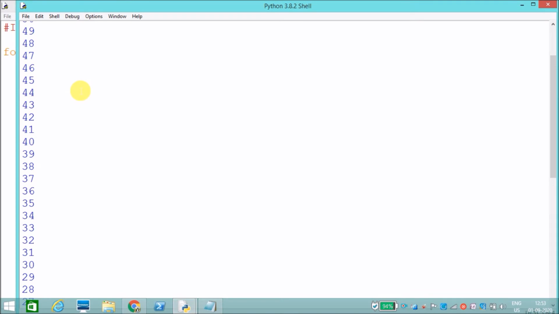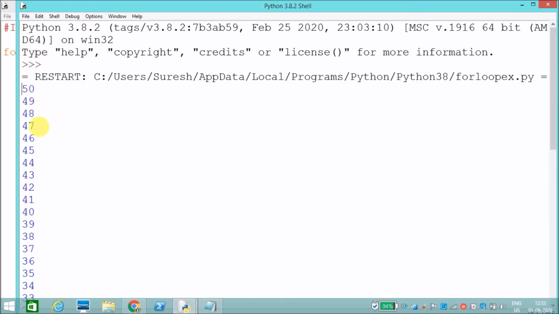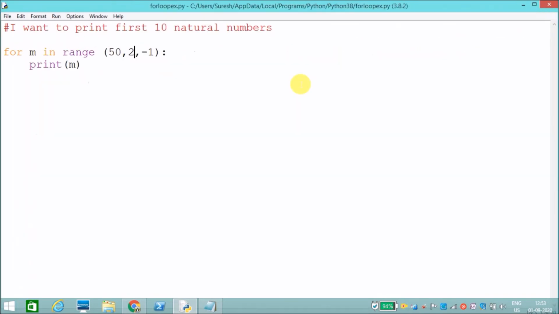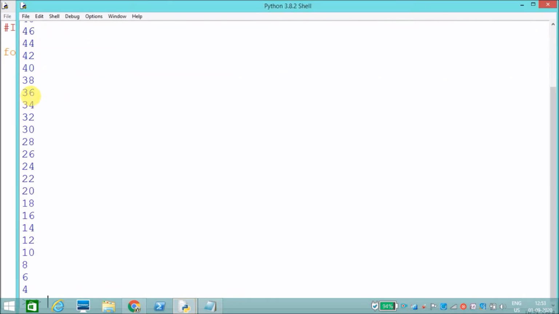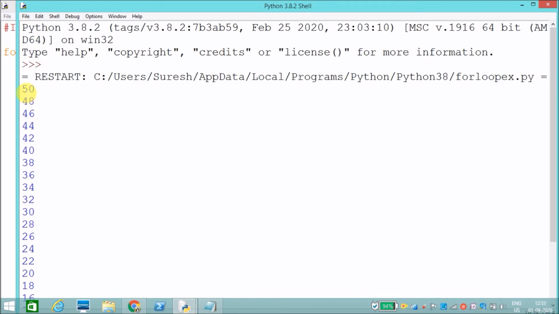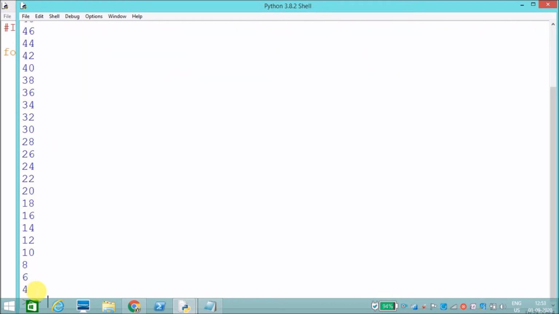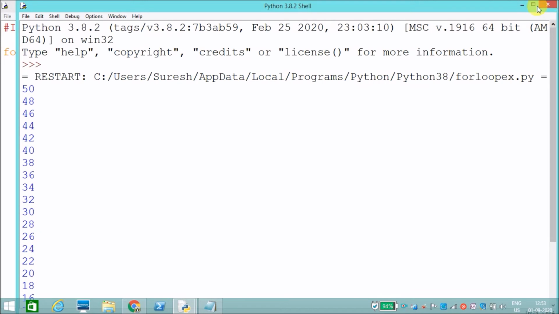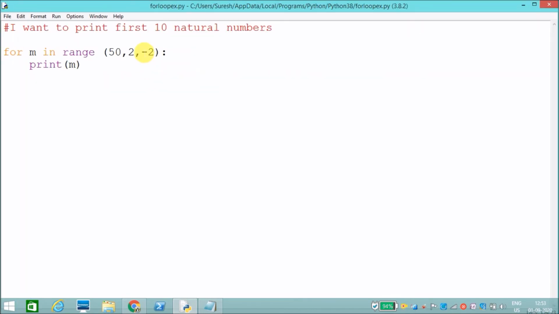It has printed 50 49 47 46 45 44, like this in reverse order. If I say step value is 2, then it will print even numbers from 50 to 1. Like this you can print numbers in reverse order by assigning a negative sign. This is a way we can use range.